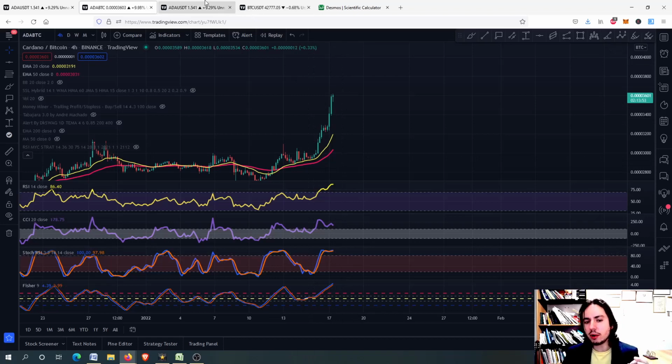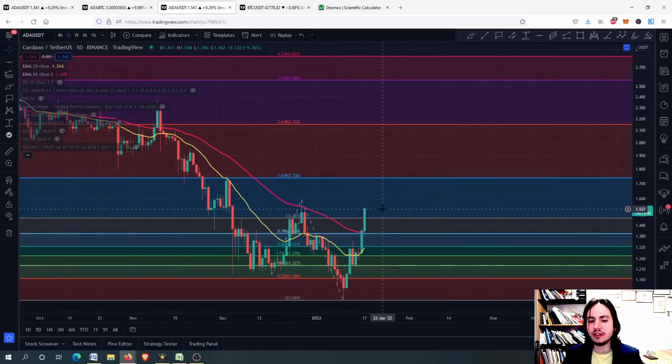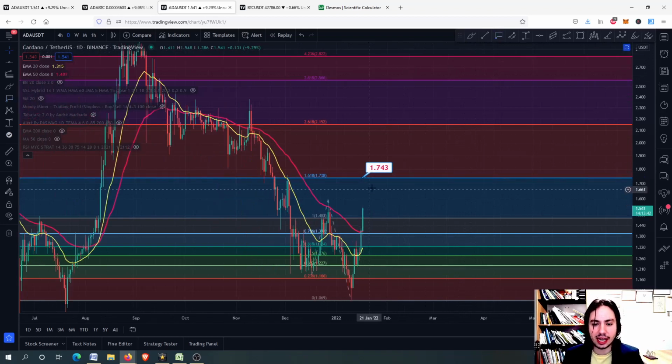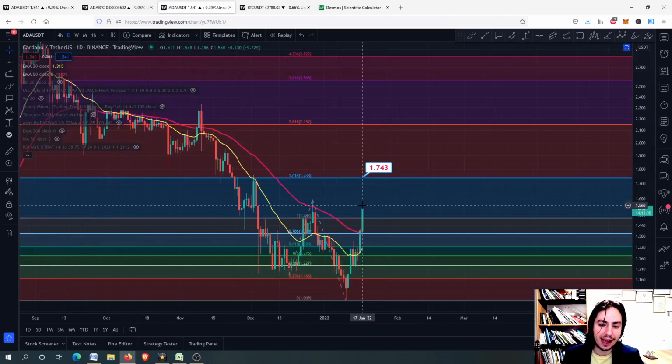Okay, so right now we are going to go to the ADA against USDT chart. Here you can see that on the daily frame I'm very optimistic that we can get towards the 1.73 Tether USD for ADA. Yeah, that's right. I know it sounds a little bit crazy, but I think that we can go and get it. Of course we might not get it in the next 1 day or maybe the next 2.